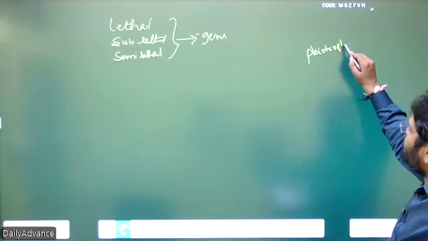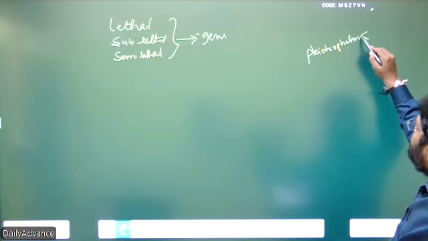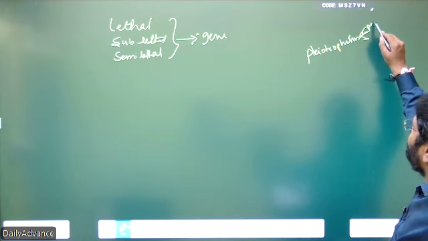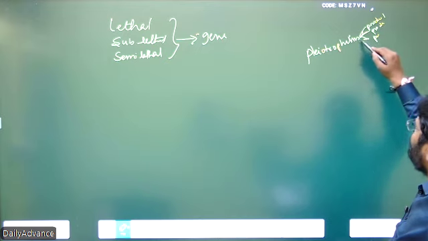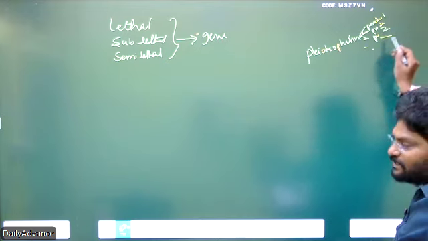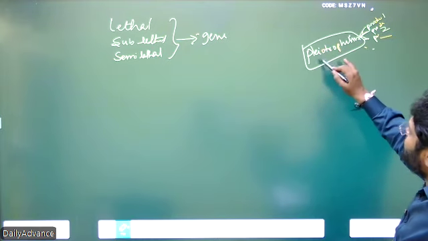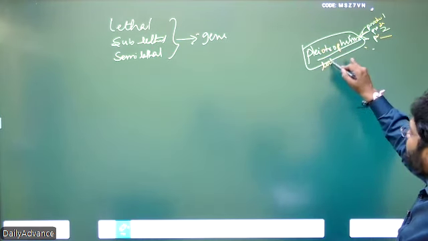Pleiotropism means a locus producing multiple products. Product 1, product 2, product 3, and so on. Multiple products produced by a single locus. Those loci we call pleiotropic loci, not Mendelian loci.